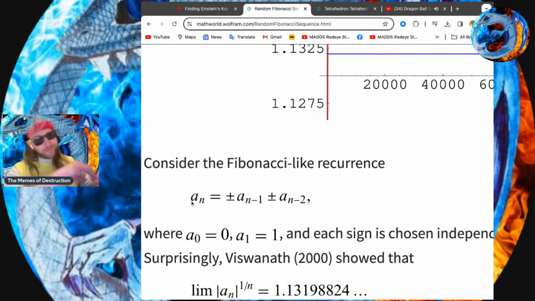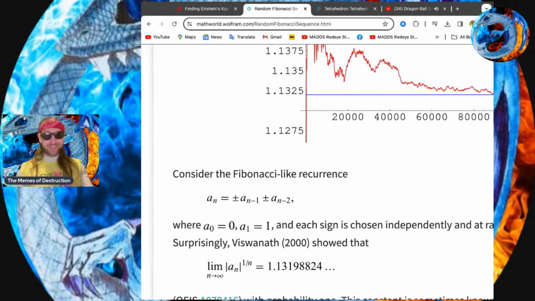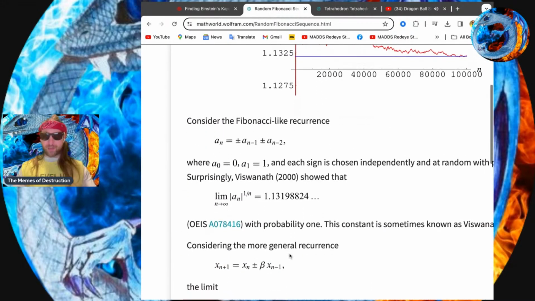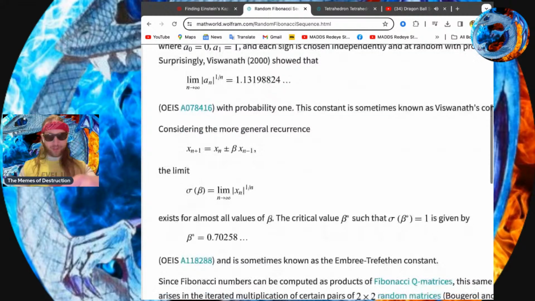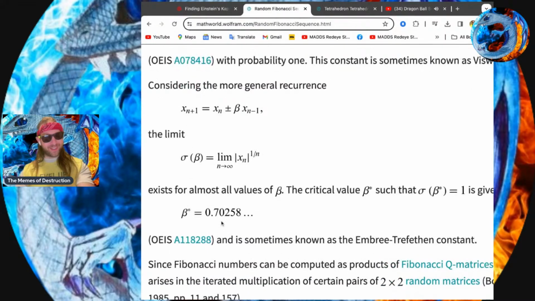Okay, so whatever Fibonacci number you're trying to do, you're basically doing plus or minus. So basically, you're literally doing a fair coin toss, an actual fair coin toss. And then minus 1. Basically, it would be that number, the one before that. So whatever number you're plugging in, that's your n. Whatever it is, plus or minus, and you're just alternating. Gives you that number there. Go through all this. Basically, long story short, this is the Embry-Trefethen constant.